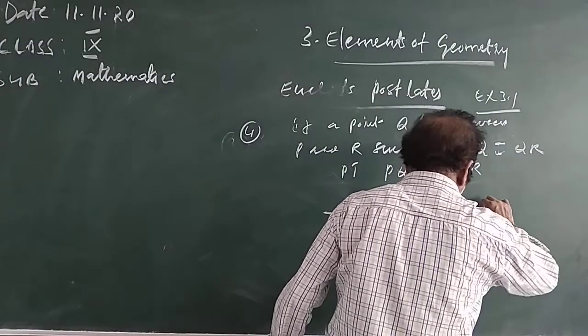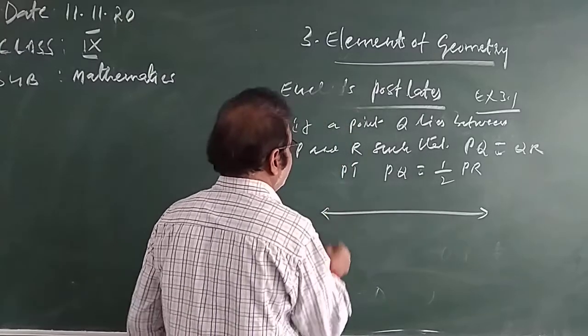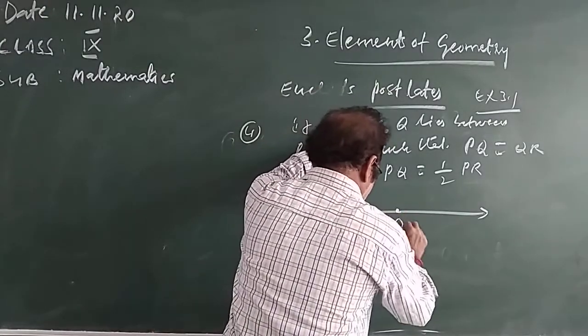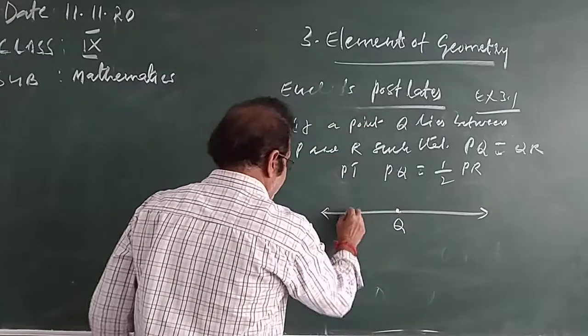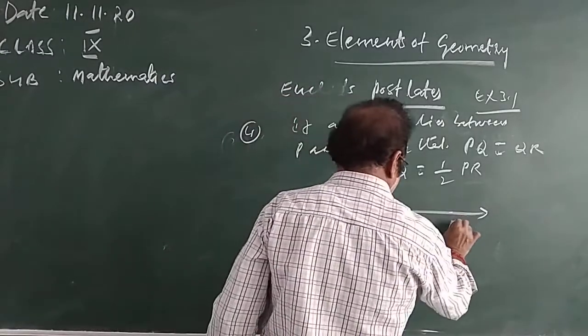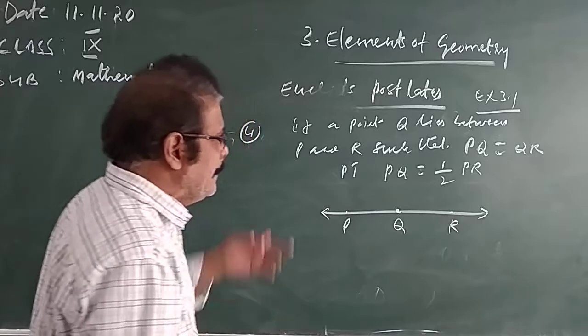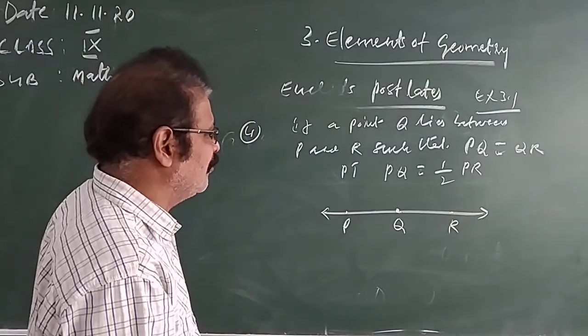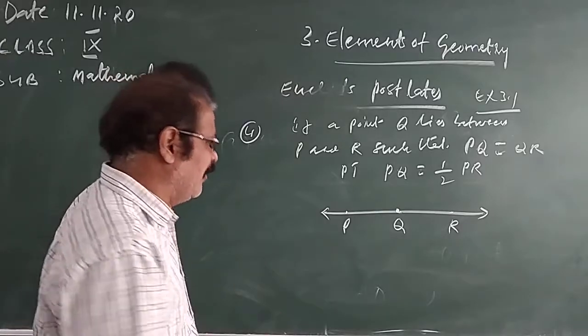Where is Q? Q lies between P and R. What is given? PQ equals QR is given; both are equal.